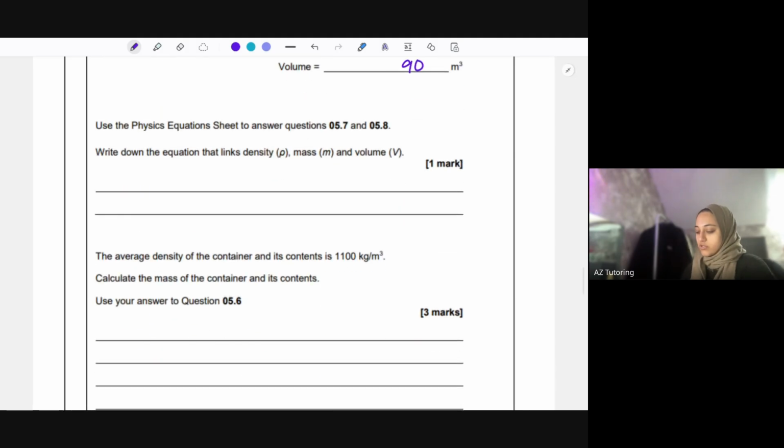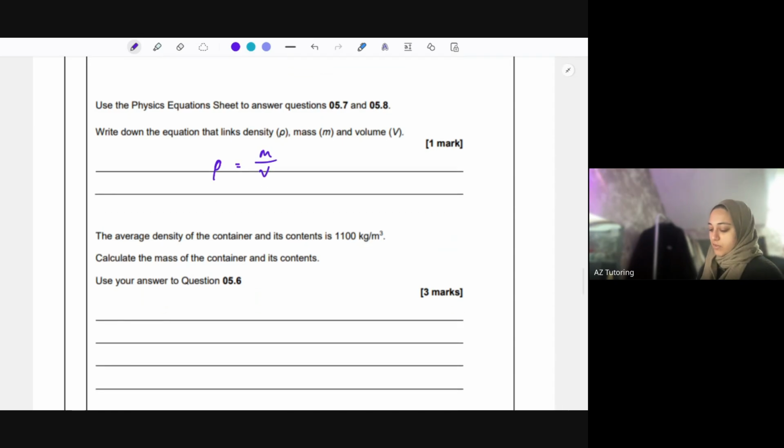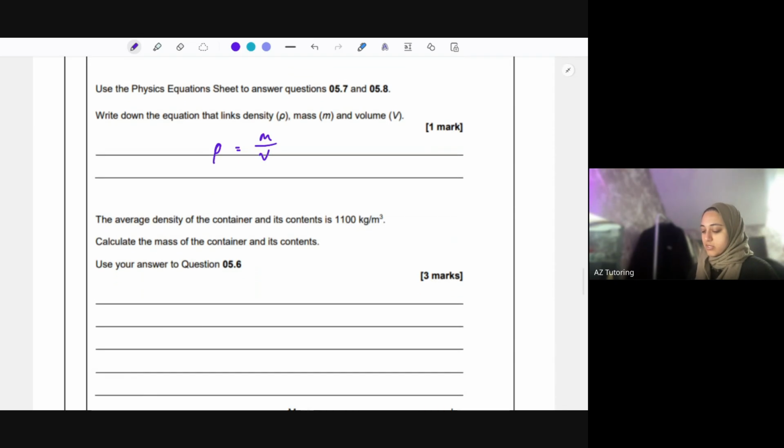Okay, use a physics equation sheet to answer. So you'd get given the list of all the equations. Write down the equation that links density. So its density is this Greek letter rho. It looks like a P. Mass and volume. So on the equation sheet, you would just look at it. It is mass divided by volume. The average density of the container and its contents is this. So that's the density. So this is the rho value, or the P if you want to call it P.